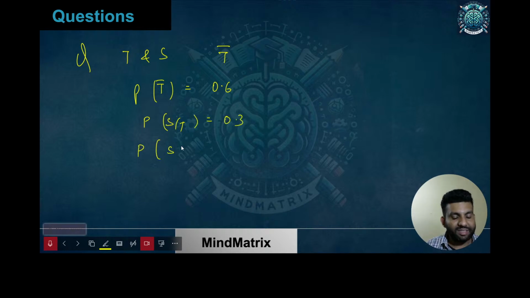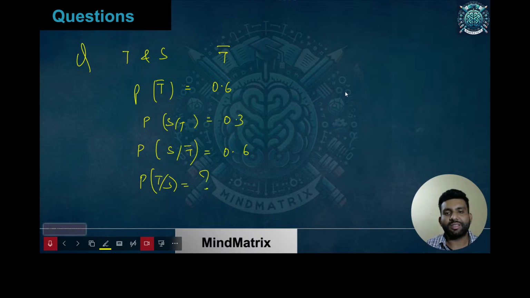Probability of S given T complement, there is no simpler problem than this. It is a directly Bayes theorem based problem. We need to find P of T given S. Oh my god, such a simple problem. You need to find this. How do we find this?